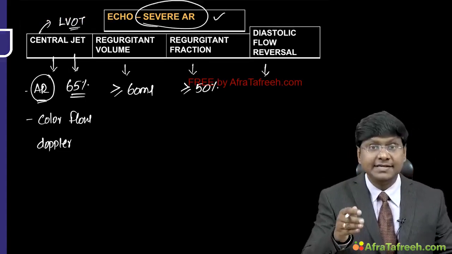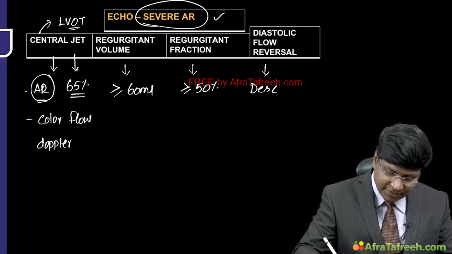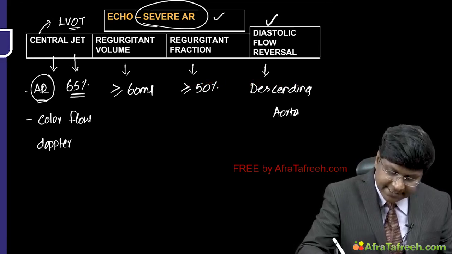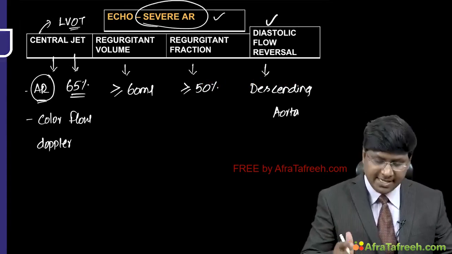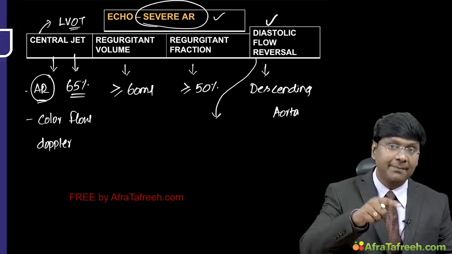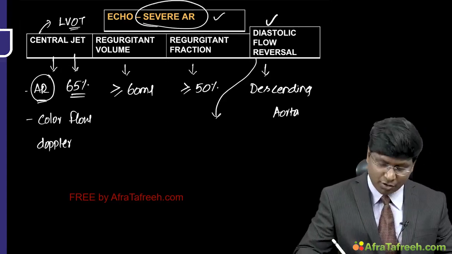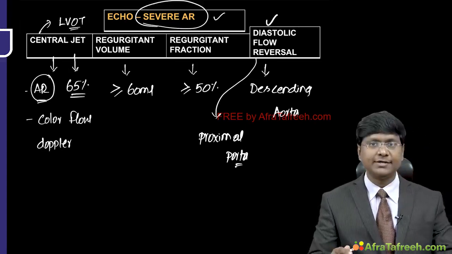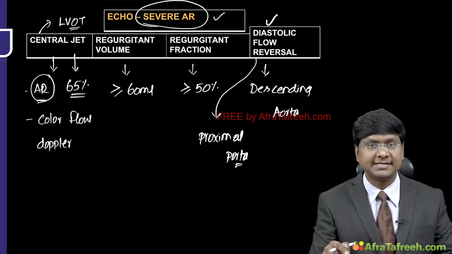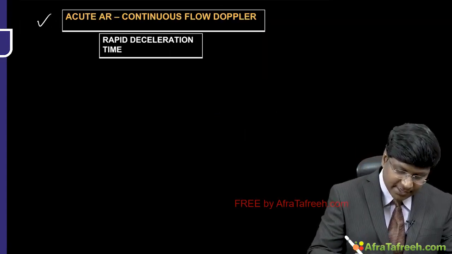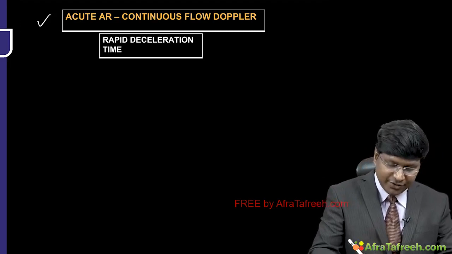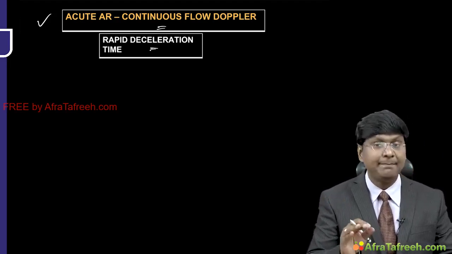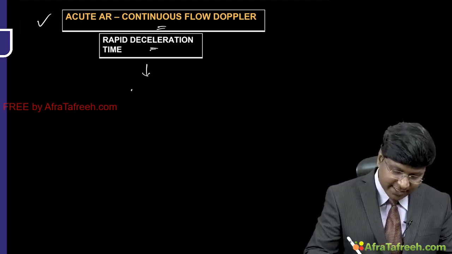And in the descending thoracic aorta, you will observe that there is diastolic flow reversal. Okay, and this diastolic flow reversal will happen in the proximal portion of the descending thoracic aorta. And when will this happen? During the diastole. And the next important is about the deceleration time. When you apply the continuous wave Doppler across the aortic valve, you will notice that there is rapid deceleration time in patients with acute AR.